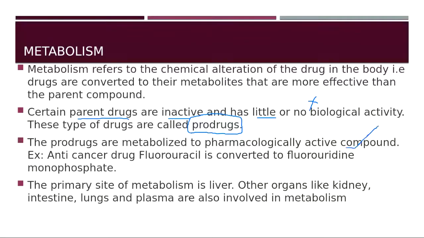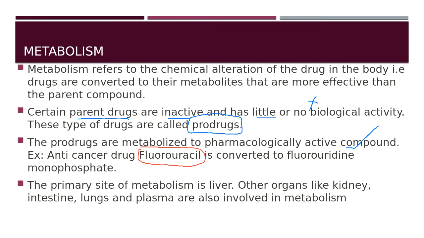So the prodrugs are metabolized to pharmacologically active compounds. An example is an anti-cancer drug known as fluorouracil. Fluorouracil is the parent drug.